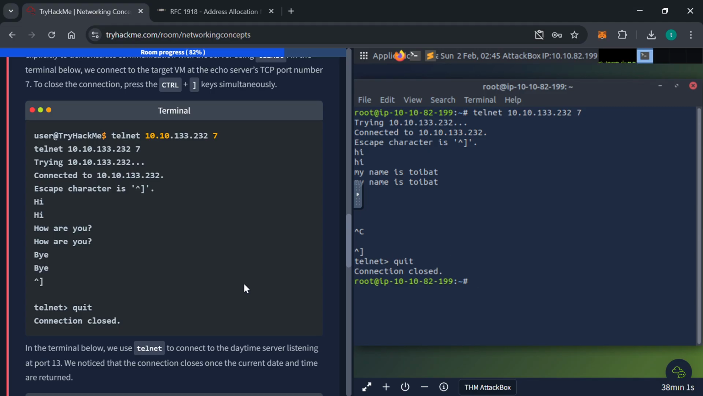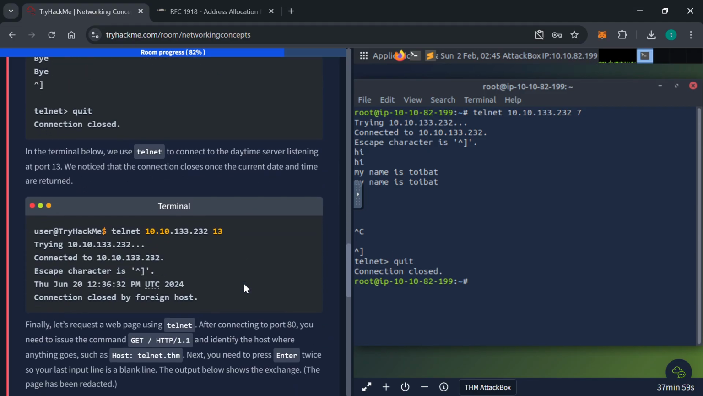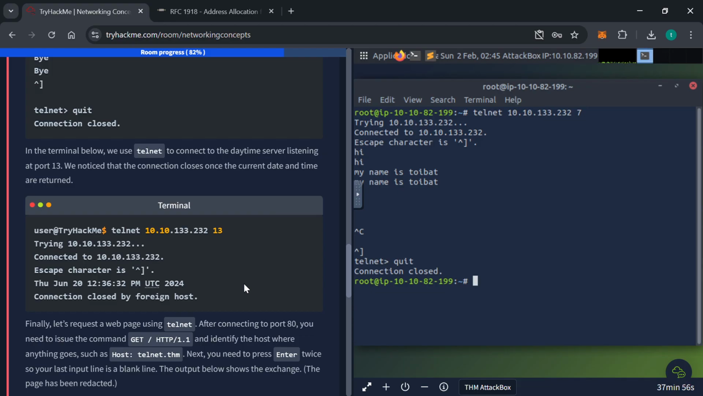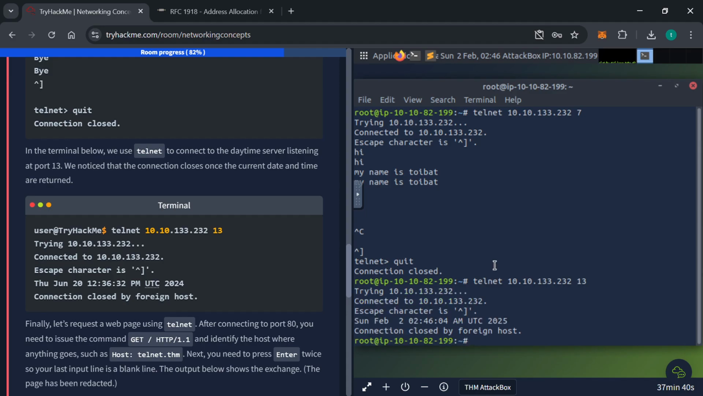My bad. So in the second terminal, we are going to connect to the daytime server listening at port 13. Just like the previous syntax, we use telnet, the IP address 133.232 and the port number 13. And we can see we have our response: Sunday, February 2, 2:46 a.m. UTC 2025. That's the current time.